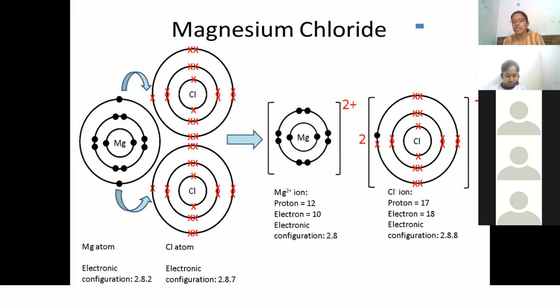Sometimes they'll also ask you as orbital structures. Both are same. So we have to show the transfer of electrons, formation of ions, and then the resulting formation of the ionic compound through these electron dot structures.